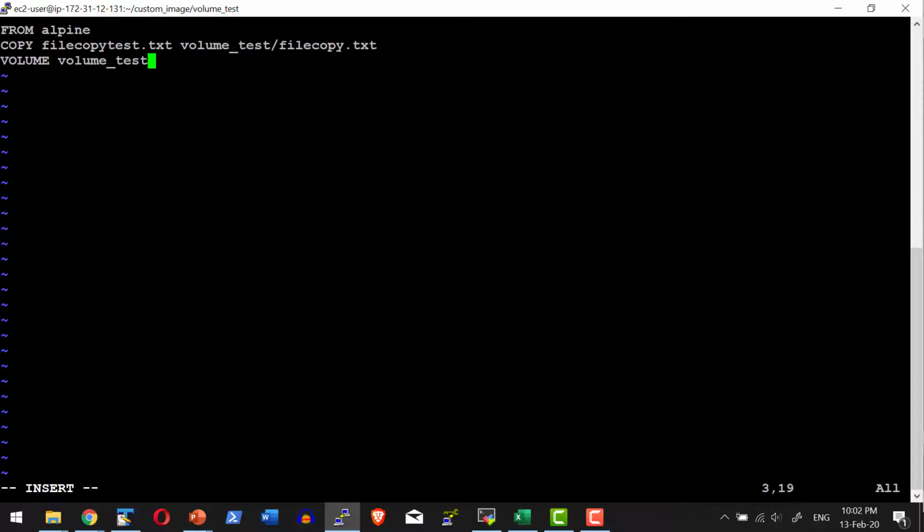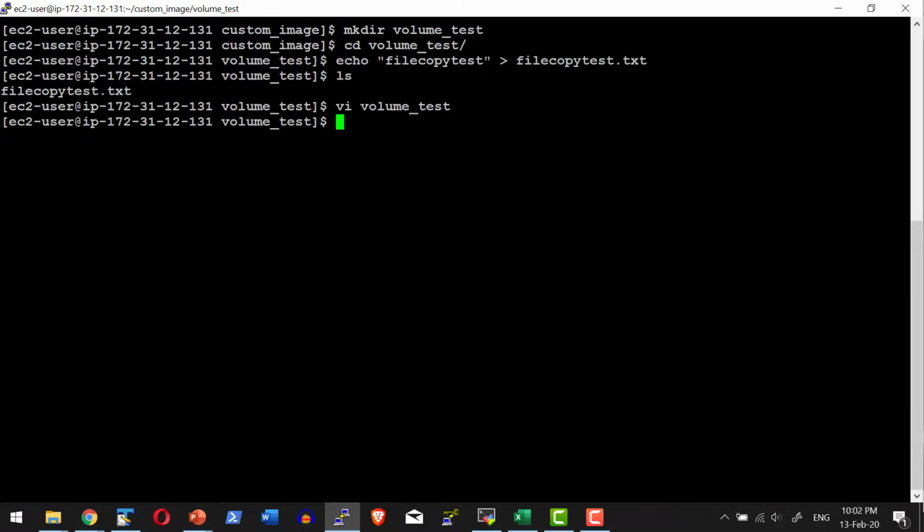So what happens, a separate volume will get created and that volume will be mounted against this particular folder volume_test. Let me change the work directory and add a shell command so that I can log into the container created using this image. Now I do have the Docker file. Let me check the volumes available now. I don't have any volumes. Let me go ahead and build this particular image.